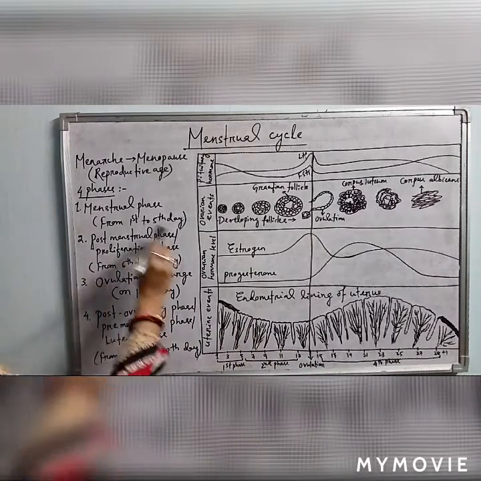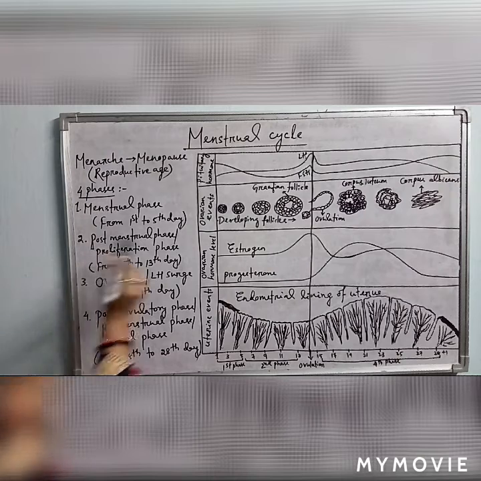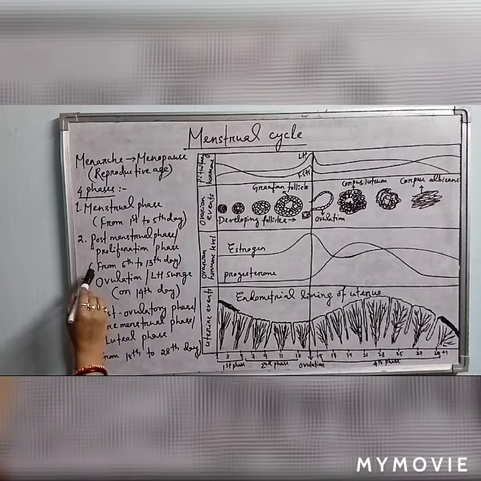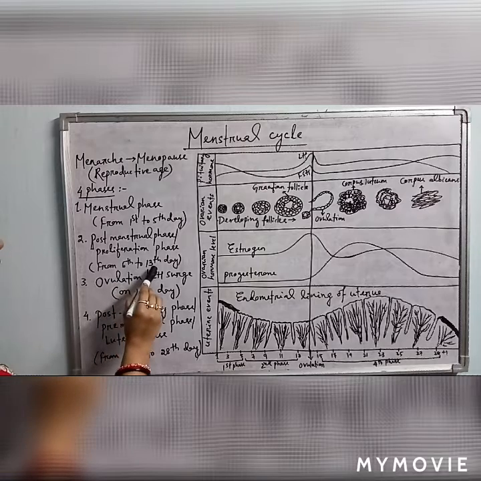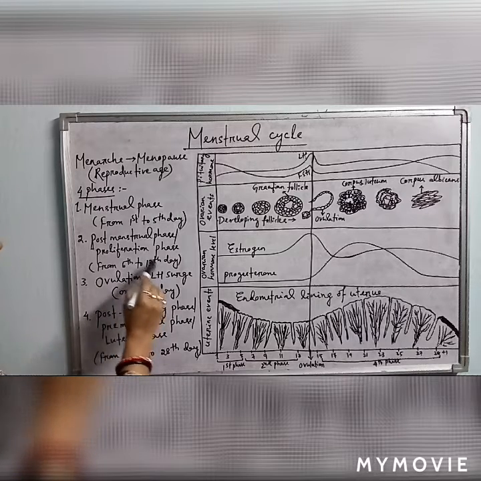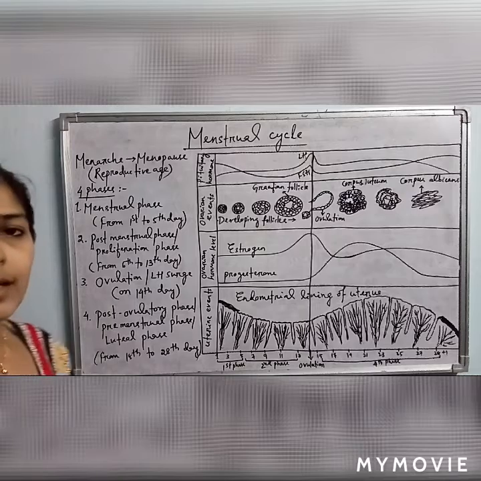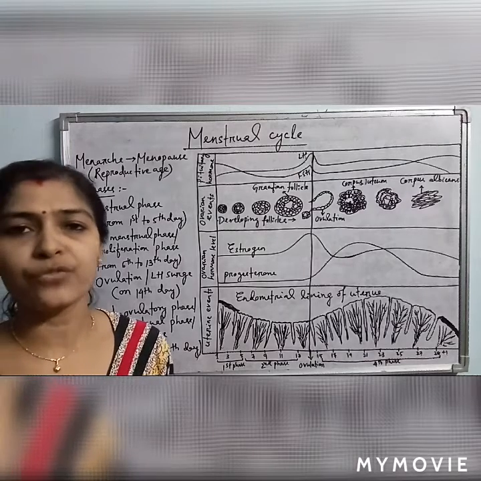So in the second phase, what occurs? This is the post-menstrual phase, meaning after the menstruation is over. It starts from the 6th day and lasts up to the 13th day. This phase is also known as the proliferation phase. Why? Because there occurs again proliferation of the uterine endometrium.